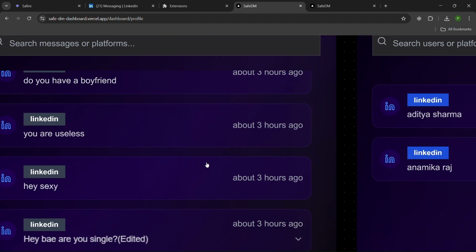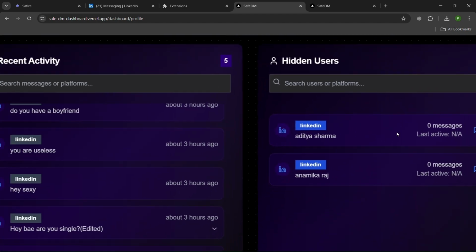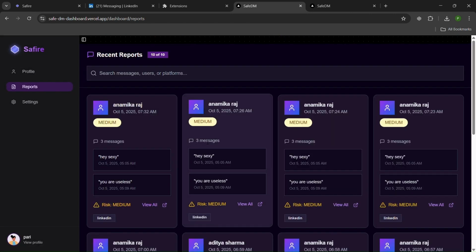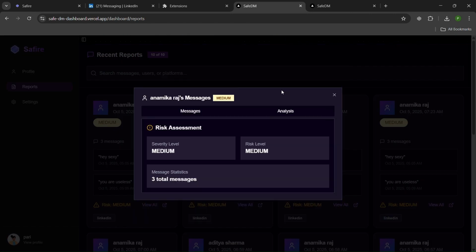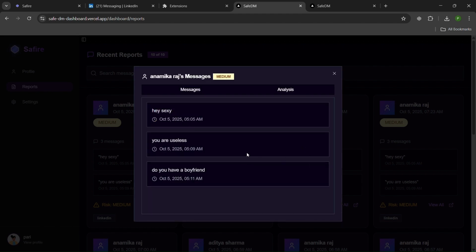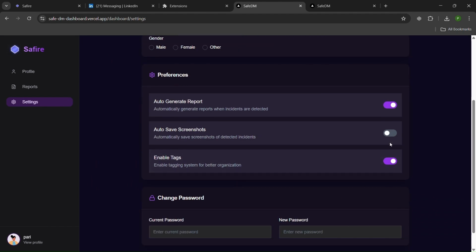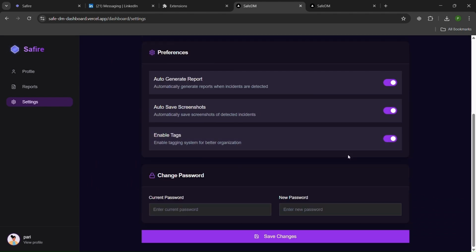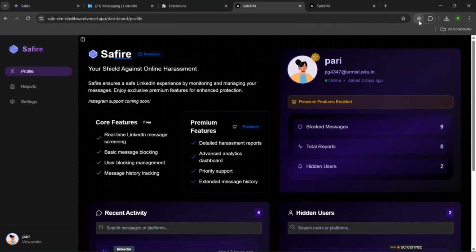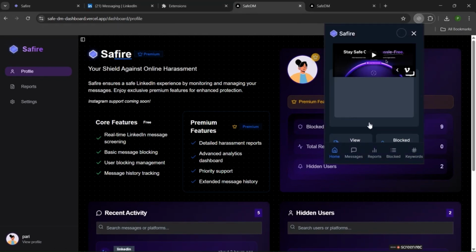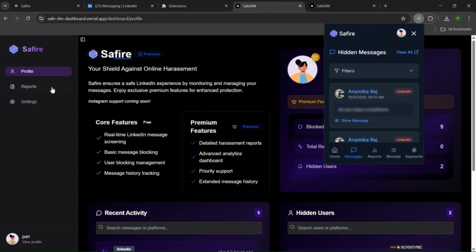Over here, users can see all their hidden messages and also all the hidden users. Then we have the report section with detailed analysis and messages in each report. Then in the settings section, users can control options like whether to save screenshots or disable user tagging, or appeal to remove a tag from their own profile if it was applied by mistake. Then we have an option to change the password. Also, currently Safire is live for LinkedIn messages, but next we are expanding to LinkedIn comments, Instagram, and Twitter, and eventually WhatsApp as well.